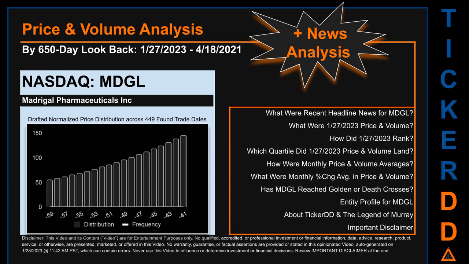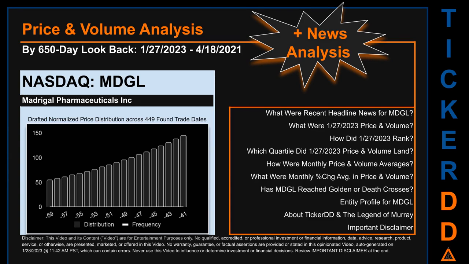MDGL went public on February 6, 2007, which was roughly 15 years and 11 months ago. Looking back 650 calendar days from Friday, January 27, 2023 to Sunday, April 18, 2021, we found 449 applicable trade dates for use in our analysis.